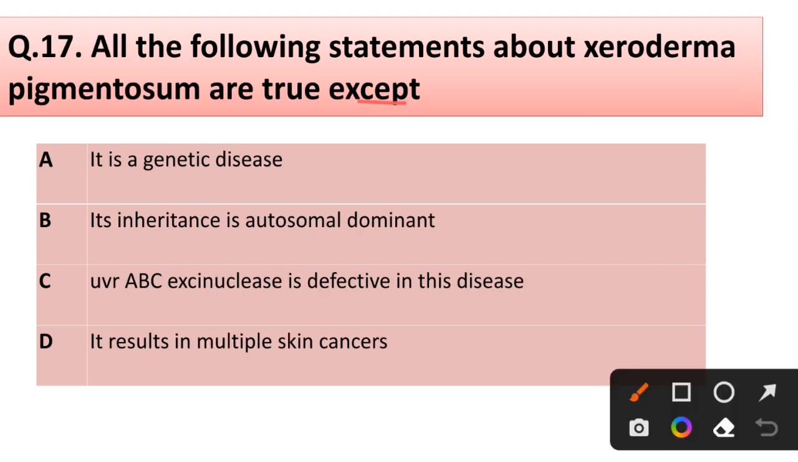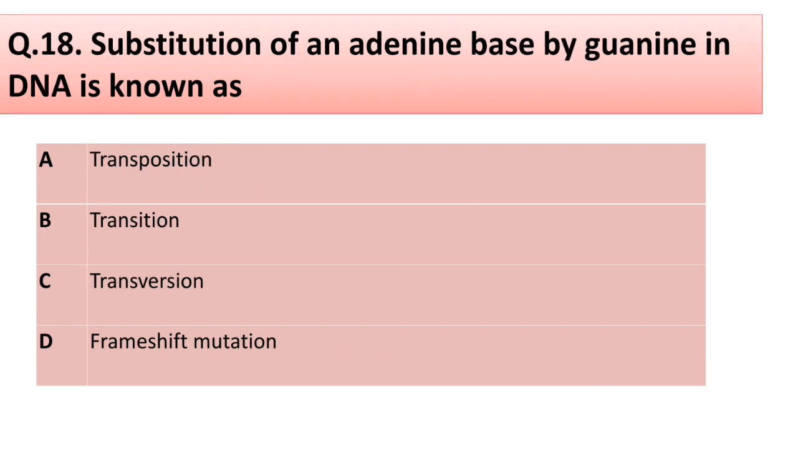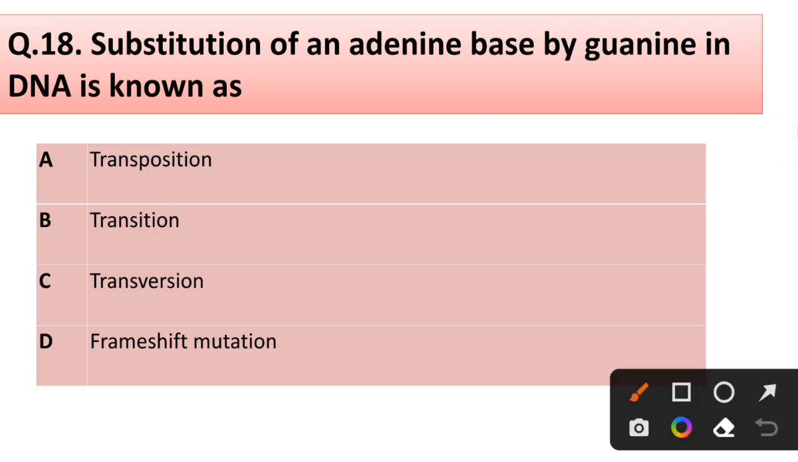Question number 17. All of the following statements about xeroderma pigmentosum are true except it is a genetic disease, its inheritance is autosomal dominant, UvrABC exonuclease is defective in this disease, it results in multiple skin cancers. Correct answer is option B, it is inherited autosomal dominant. Question number 18. Substitution of an adenine base by guanine in DNA is known as transposition, transition, transversion, frameshift mutation. Correct answer is option B, transition.